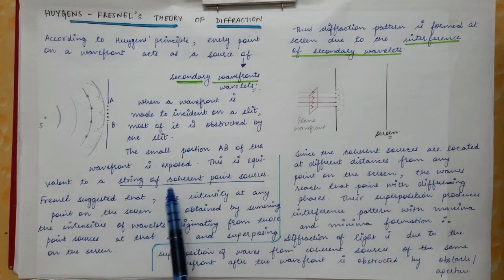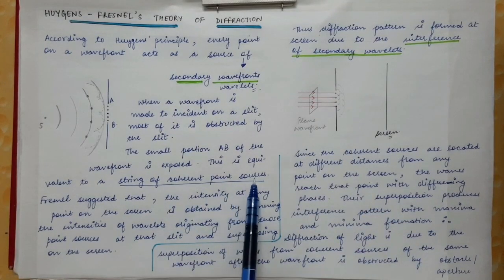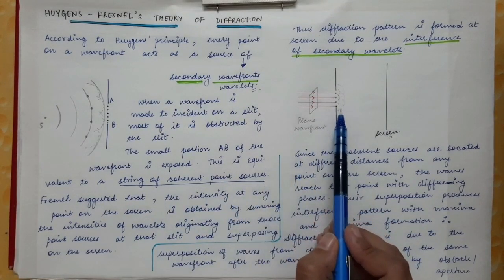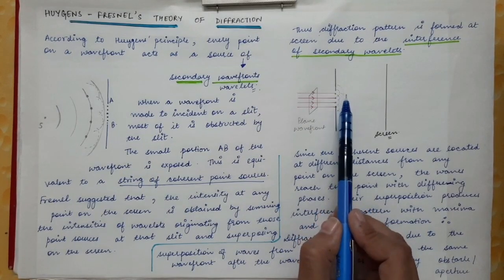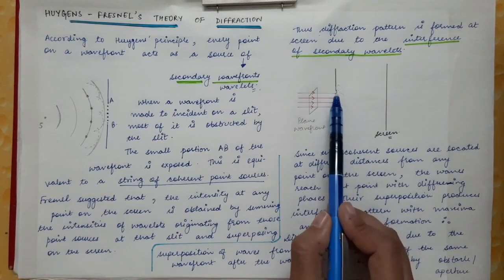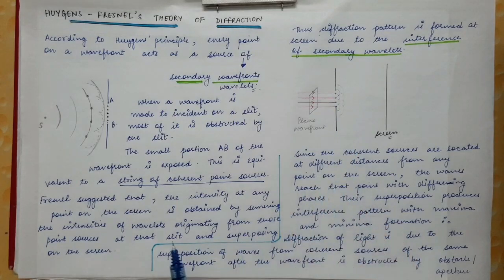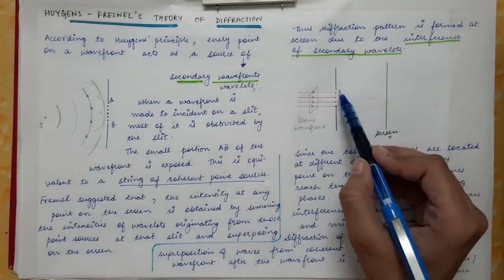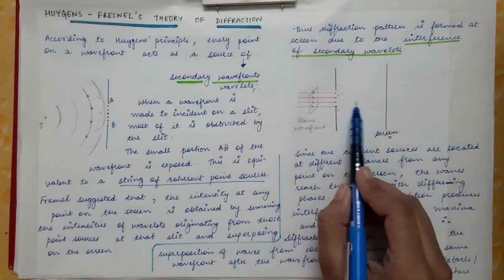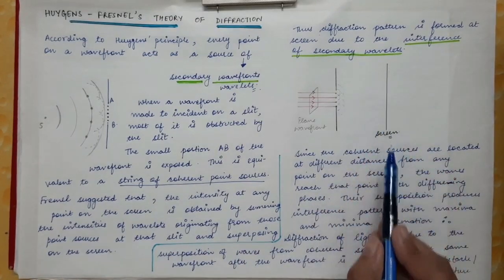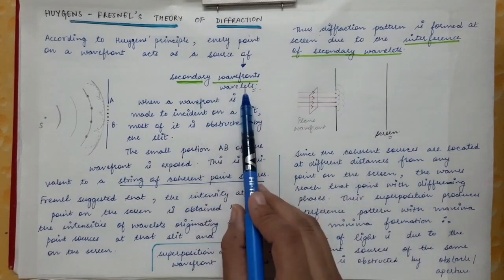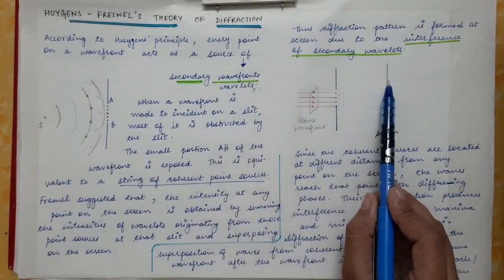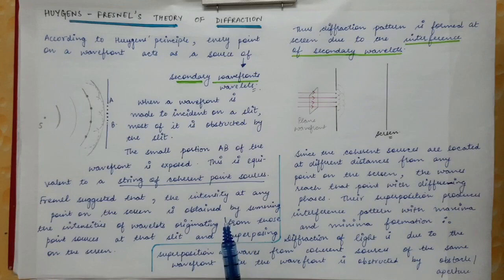As we have said, they act as coherent point sources. So if these are the point sources, they will also emit wavefronts which are in spherical shape. Spherical wavefronts are emitted in all the directions. Now these wavefronts will travel in this space and then fall on the screen. These secondary wavelets will fall on the different parts of the screen.